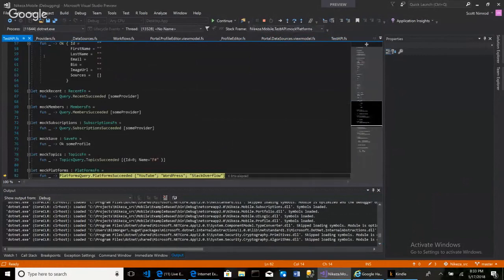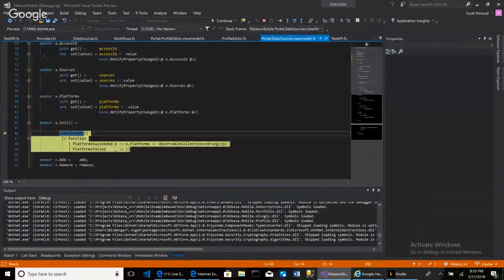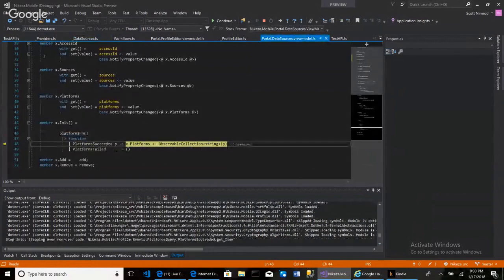If I step into that, it executes the function of mock platforms, in which we just say platforms succeeded, and we pass in some text such as YouTube, WordPress, and Stack Overflow. And platforms succeeded is indeed what is returned. That's what we pattern match on.